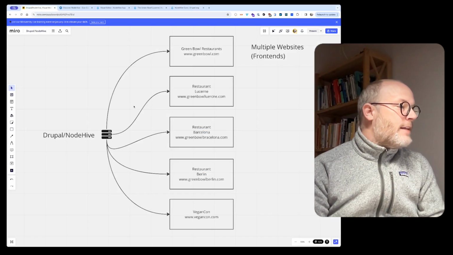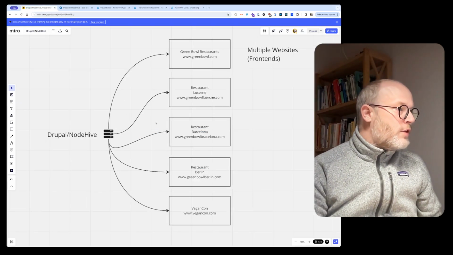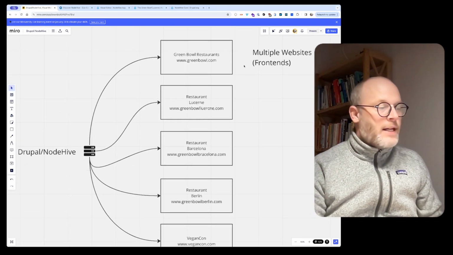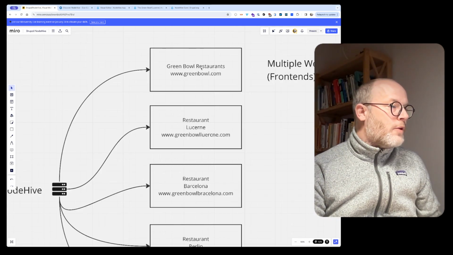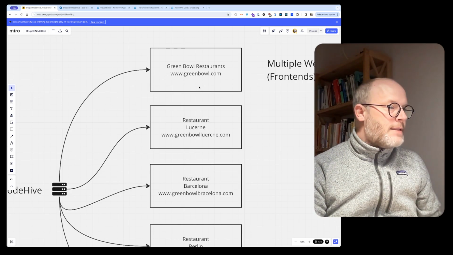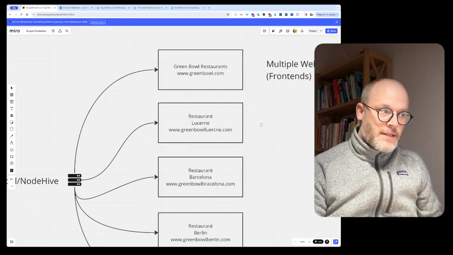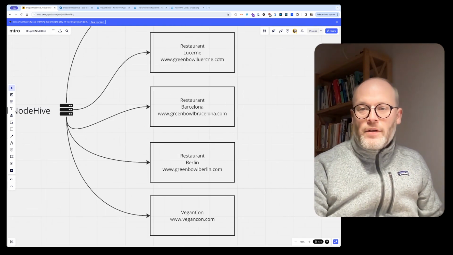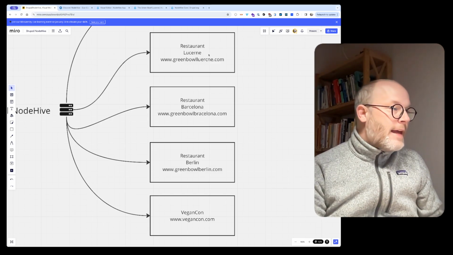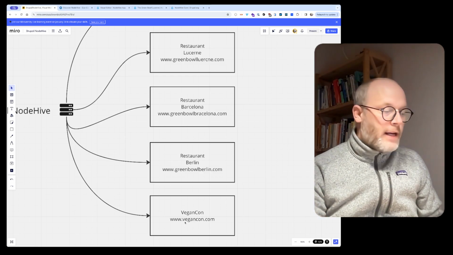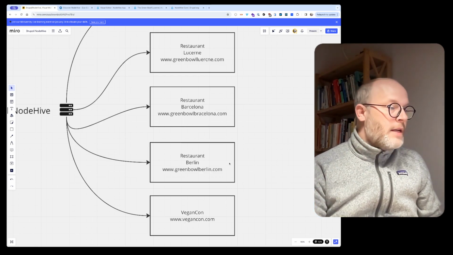And for this, I created a small overview. So let's think about a restaurant chain called the Green Bowl Restaurants. They have a global corporate site, but because it's a chain, they also have multiple sub-sites in several European cities. And they're also going to organize a conference in 2024 called VeganCon.